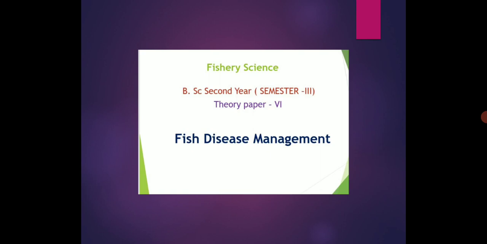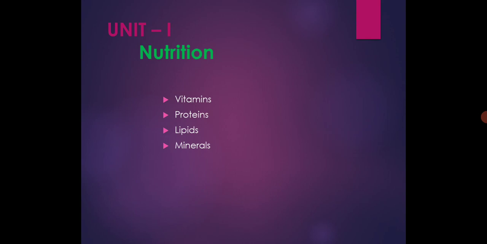Now, today we are going to start the third semester, theory paper 6. The name of the paper is Fish Disease Management. Today we will see unit number one, that is nutrition associated. As we know, nutrients take part and play a role in the fish body. We will see the vitamins, proteins, lipids and minerals.